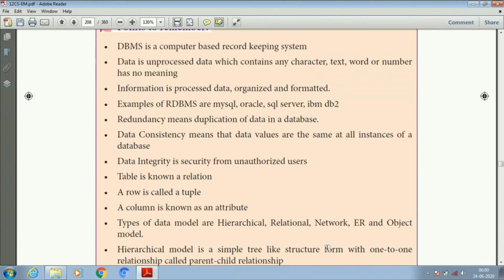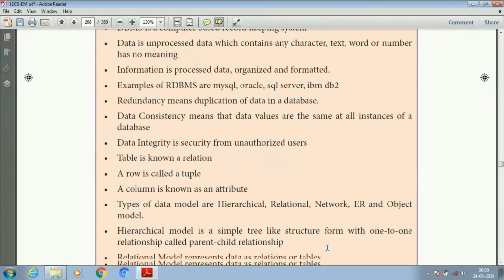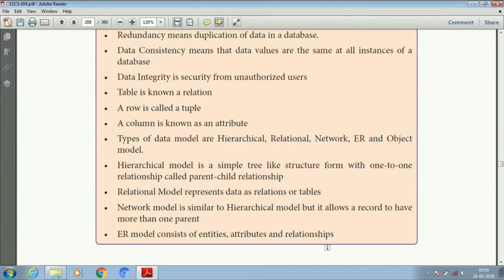Let us see the points to remember. The database management system is a computer-based record keeping system. Data can be unprocessed and contain any character, text, word or number. Information is processed data. Examples of DBMS are MySQL, Oracle, etc. Redundancy means duplication of data. Data consistency means the data values are the same at all instances of a database. Data integrity is security from unauthorized users.